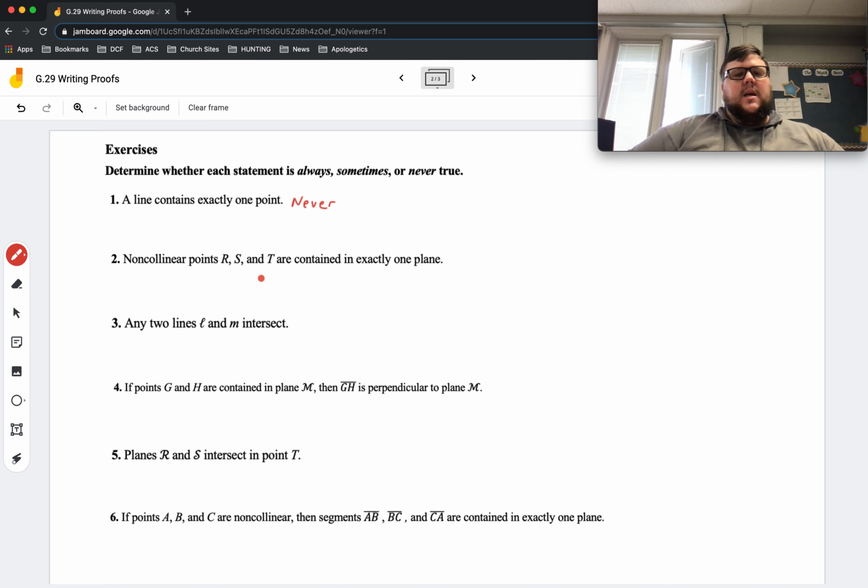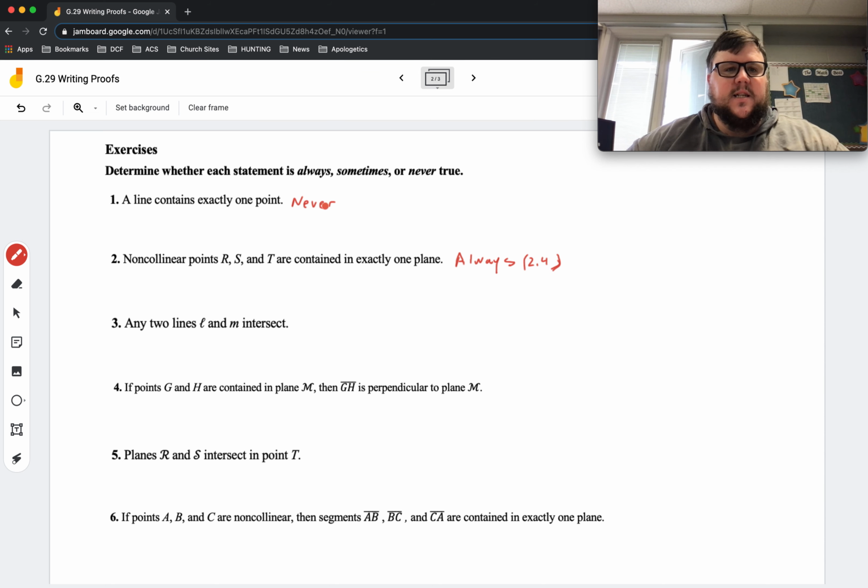Non-collinear points R, S, and T are contained in exactly one plane. Well, that's always. That's one of our postulates. Three non-collinear points are contained in one plane. So this is always, and that's because of postulate 2.4. If you want to write down what postulate it is, you don't have to.